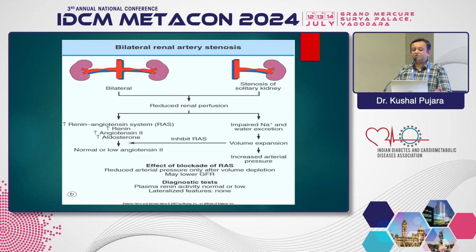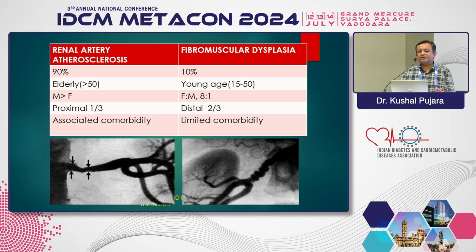With the decreased renal perfusion, which can cause activation of the renal angiotensin system and impaired sodium excretion, volume expansion affects the RAS system inversely. So this pathophysiology is important to know. The difference of the renal artery stenosis is already mentioned.